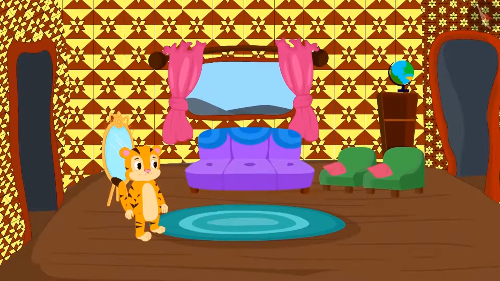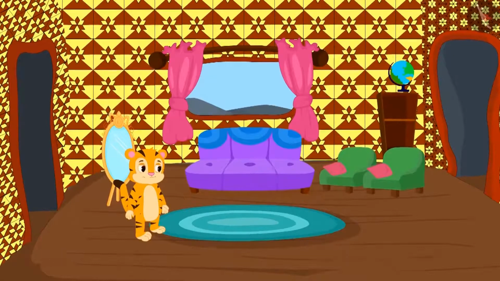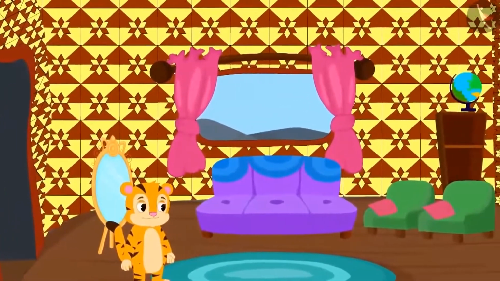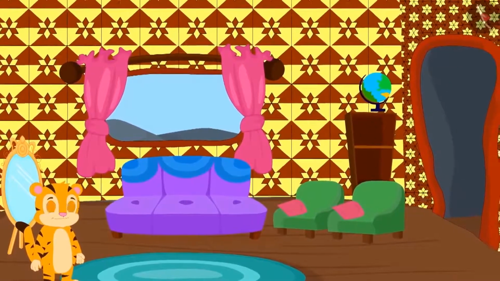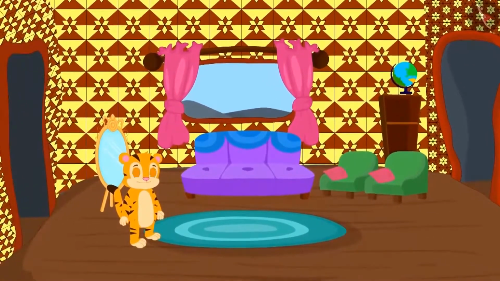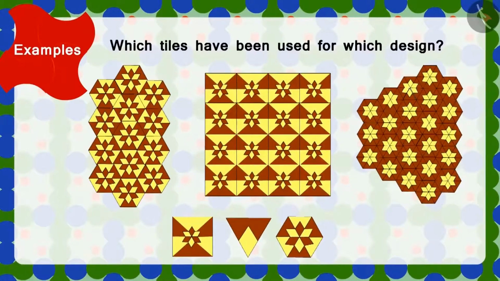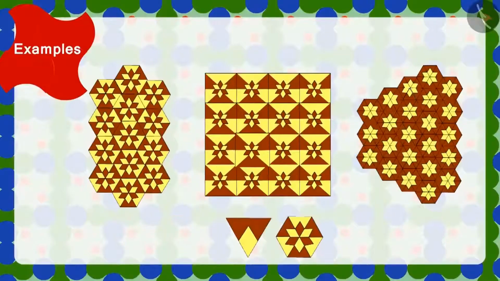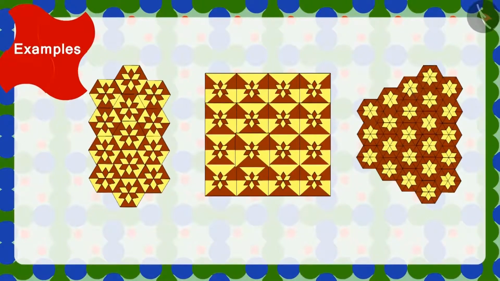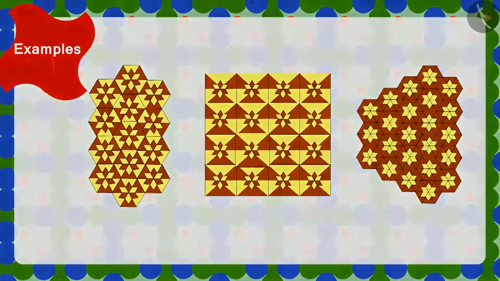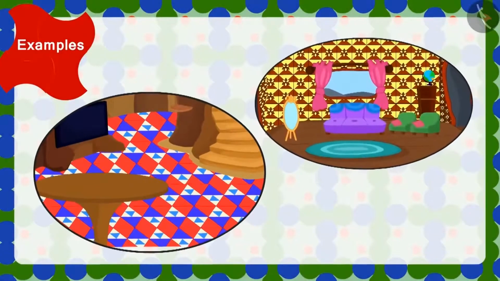Come, let's see what Sher Khan is doing. Sher Khan has made these types of designs on 3 walls of his house. Children, can you tell me which tile Sher Khan has used for which design? Well done, children. You have identified it correctly. Chanda and Sher Khan's houses are looking very beautiful indeed.